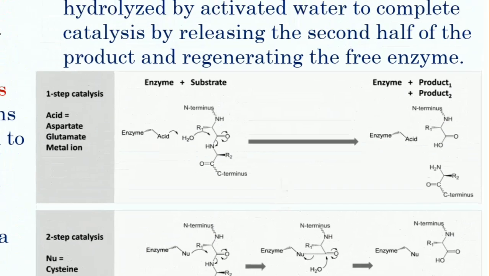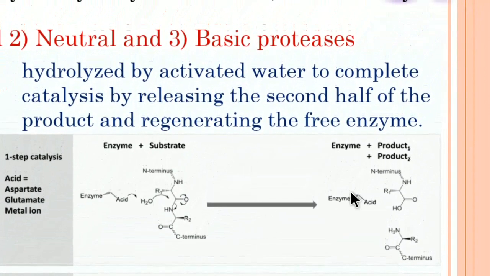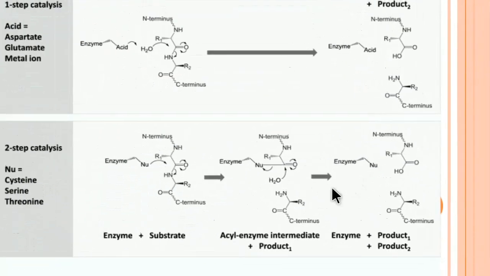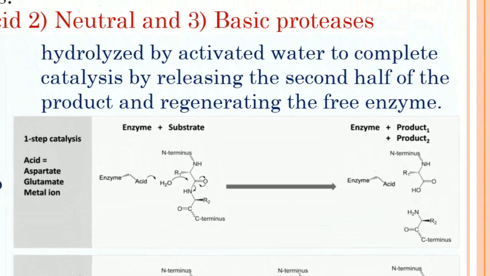Here you can see in this there was the single reaction. Here is the two-step reaction where the enzyme acts on the substrate and further the acyl enzyme intermediate will be formed. Acyl enzyme here means the enzyme is going to break the bond between the amines, and further it is going to introduce the water molecule, releasing one molecule of the oxygen. Here further it is going to create the two products, that is product 1 and product 2.